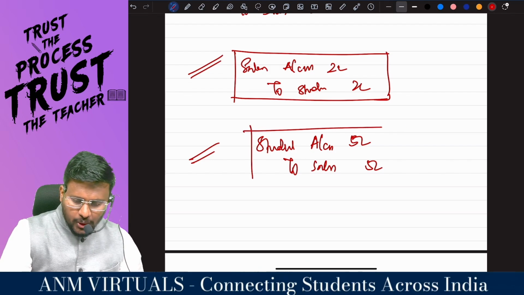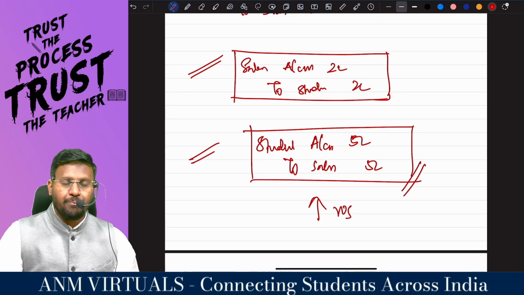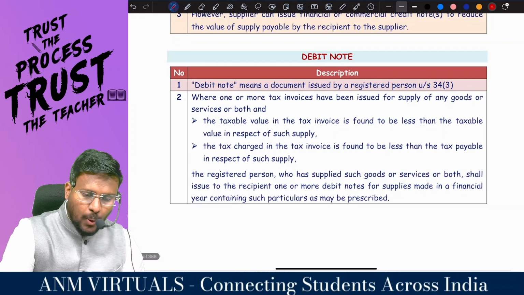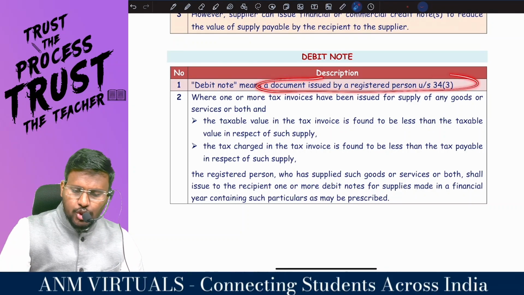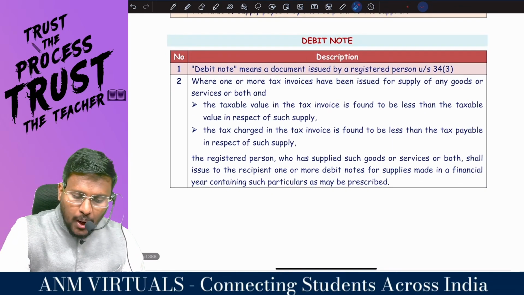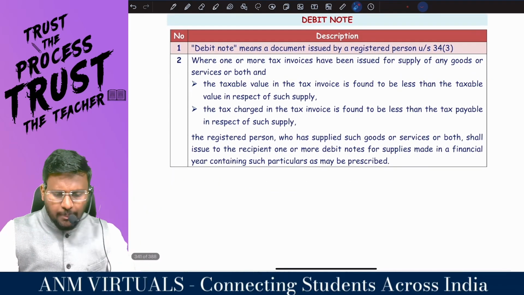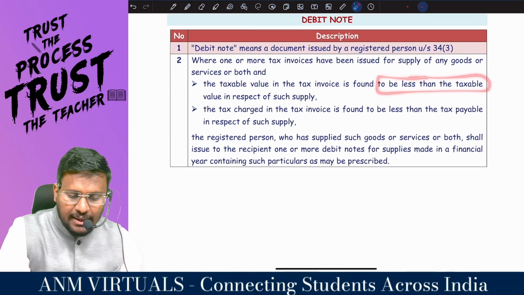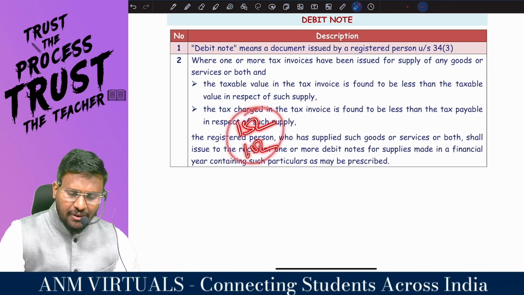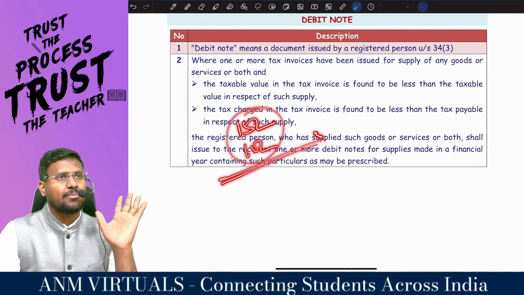That means, my dear lovable students, I am going to increase the value of supply. At this time, am I going to debit the students or credit the students? So I have to raise a debit note. A debit note means a document issued by a registered person. I am the registered person. This is a situation in which you will issue the debit note when one or more tax invoices have been issued for supply of any goods or services or both, and the taxable value in the tax invoice is found to be less than the taxable value in respect of such supply. The actual taxable value is 15 lakh, but I have raised an invoice only for 10 lakh. So I am going to debit an extra 5 lakh. So I have to issue a document called a debit note.